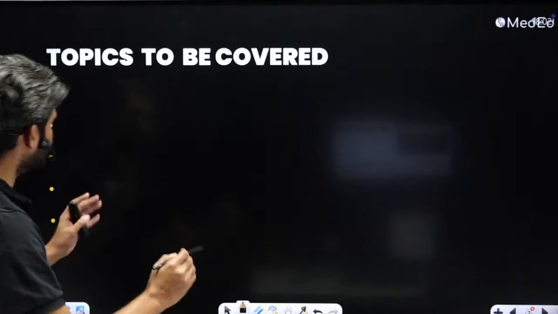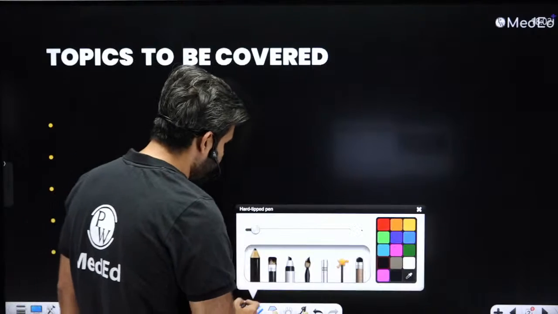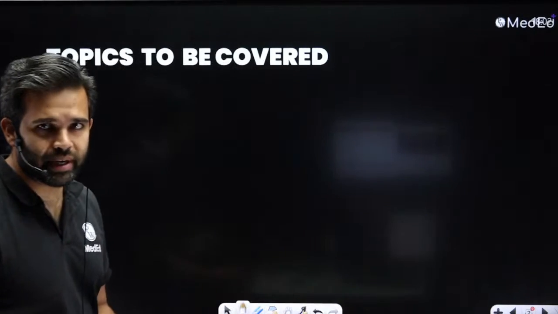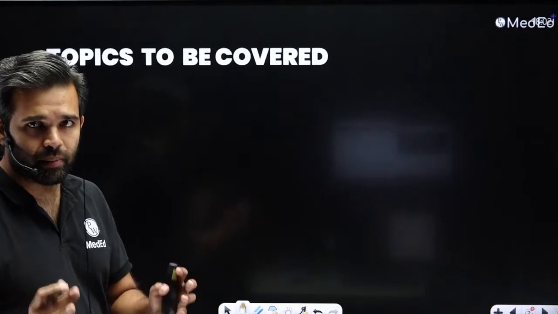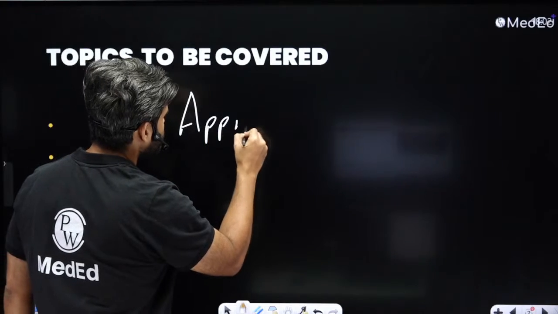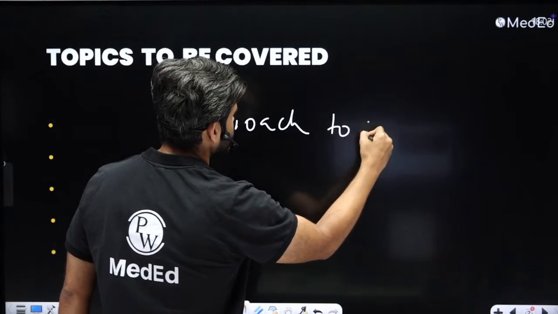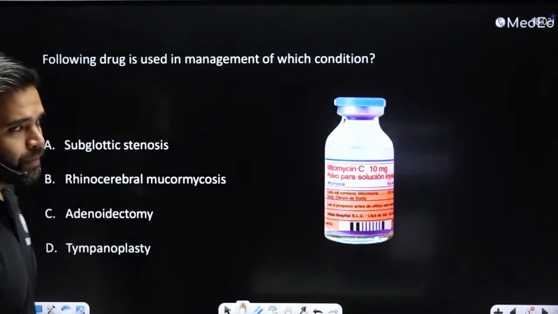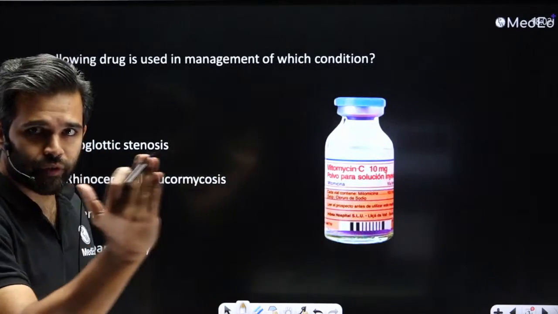Okay, so today I'm not going so much into the theoretical aspect because they're very basic and things you've already learned. I will go into some amount of theory, but I'm going to basically tell you about the approach to the MCQ. So first rule of thumb: if it is a long question, always read from the back.